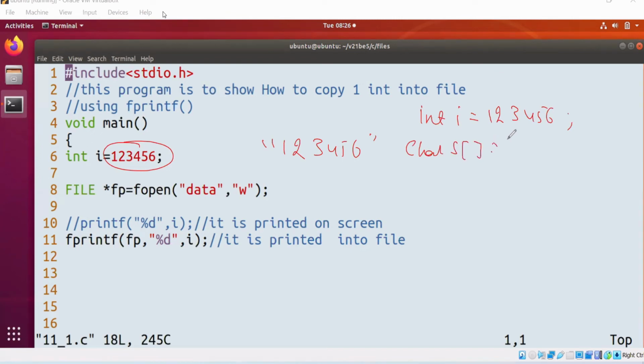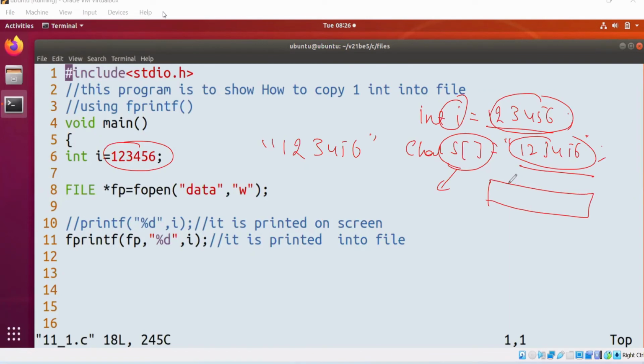Now I need to ask you: int i equals 123456, and char s equals 123456. Is there any difference between the storing? How is this 123456 stored into i? How is this 123456 stored into s? Is there any difference? Okay, it is not the same. This is an integer, this is a string. Can I say here 1 2 3 4 5 6 slash 0?